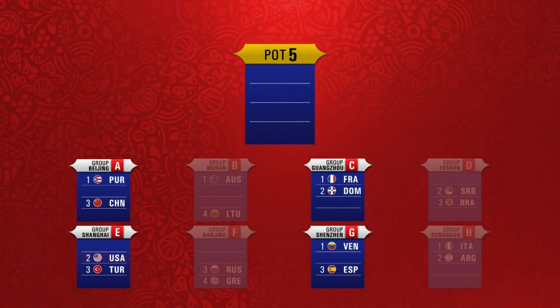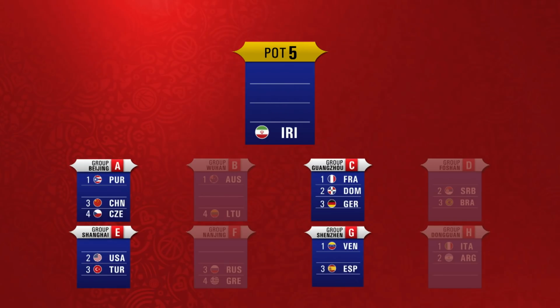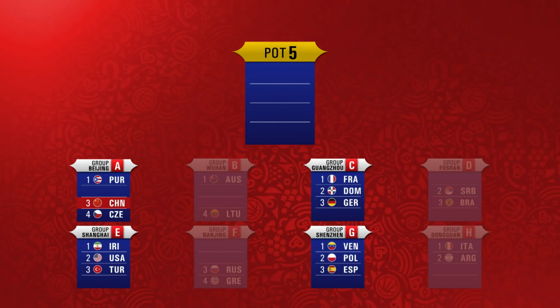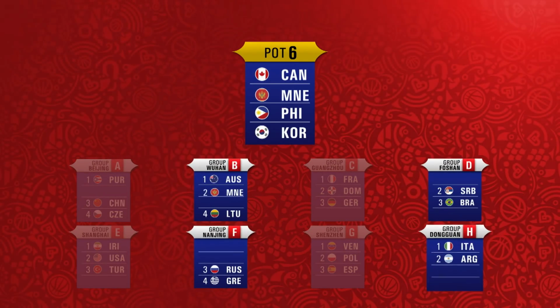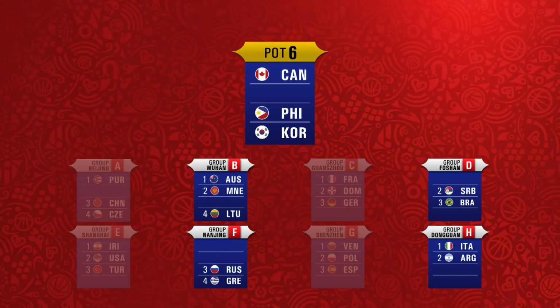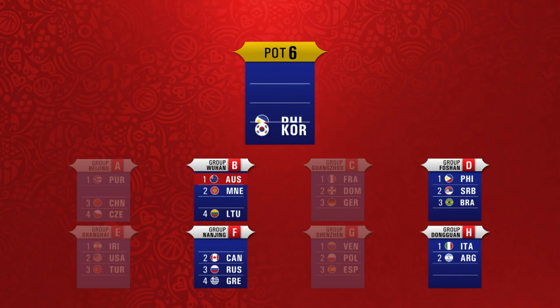The 4 teams in Pot 5 will be distributed into Groups A, C, E and G. Iran cannot be drawn in the group with China. For Pot 6, feeding Groups B, D, F and H, Canada cannot be drawn with Argentina or Brazil, while the Philippines and Korea cannot be placed in the same group as Australia.